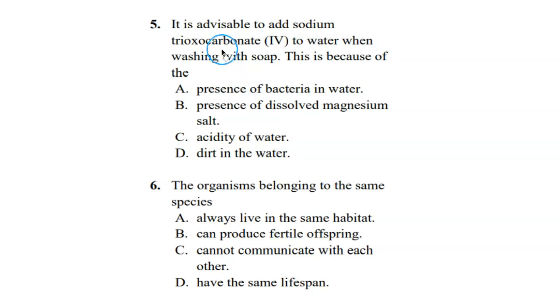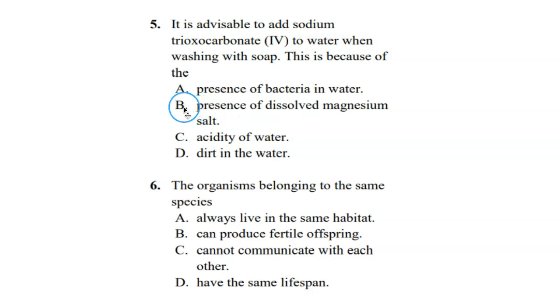So let's look at the question again. It is advisable to add sodium trioxocarbonate 4, otherwise known as washing soda, to water when washing with soap. This is because the washing soda softens water to make it easy to lather with soap, and hardness of water is due to the presence of dissolved magnesium and calcium salt, basically. So whenever you add sodium trioxocarbonate 4 to water, it tends to soften the water, so that even when we have dissolved magnesium or calcium salt, the water becomes soft, and then it will lather with soap easily.